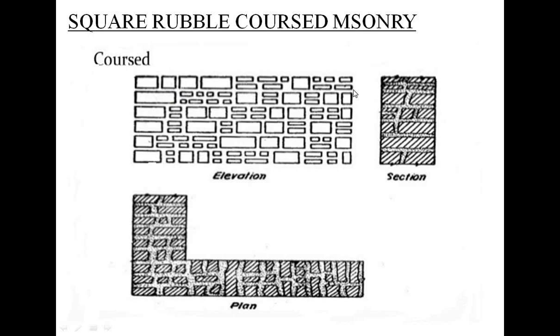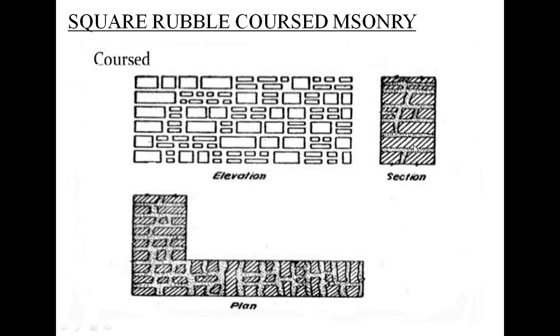This is the first course, and the sizes of stones are different, but the joint is continued till the end of the wall. That's why it is called square rubble coursed masonry. Stones are square in shape and the joint is continued till the end of the span of the wall. You can see the plan here, the arrangement of stones in the wall. Even you can see the section here.